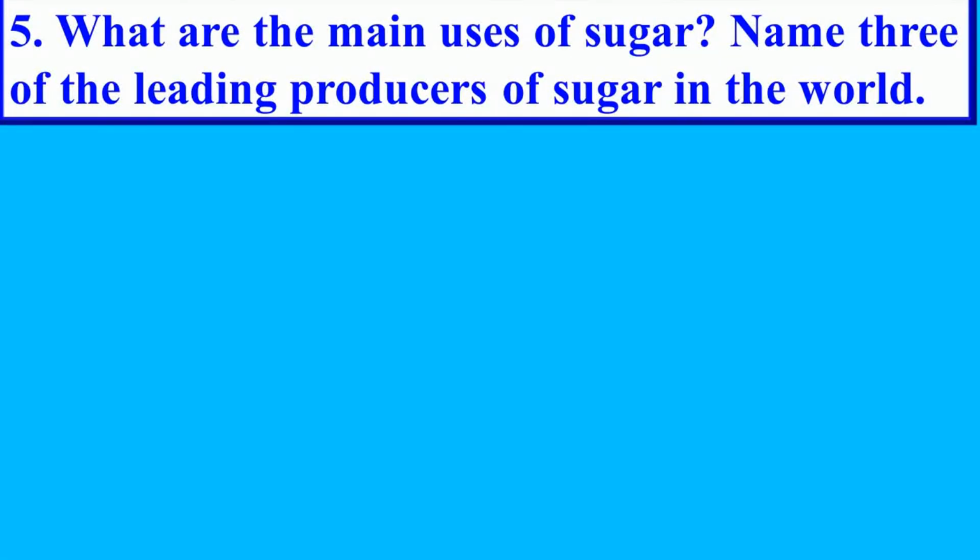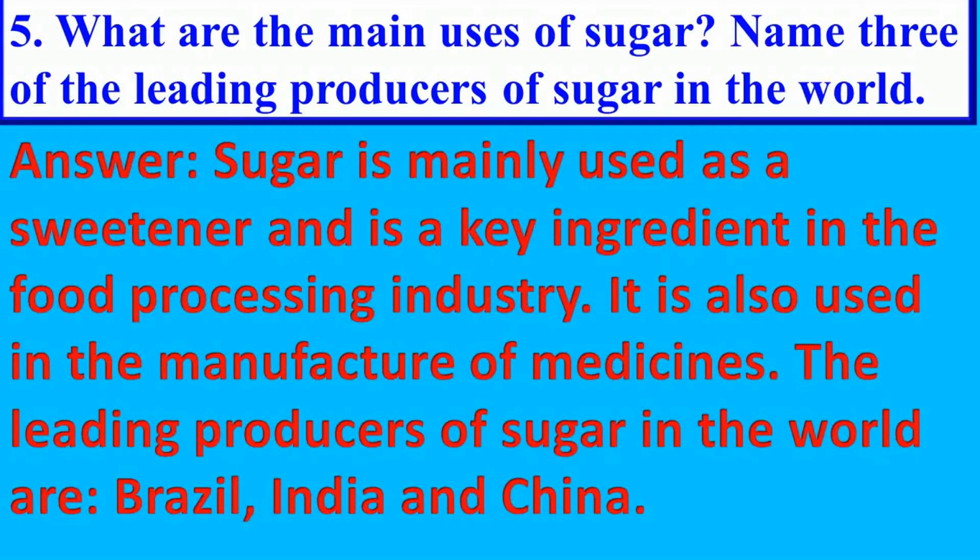What are the main uses of sugar? Name 3 of the leading producers of sugar in the world. Answer is: sugar is mainly used as a sweetener and is a key ingredient in the food processing industry. It is also used in the manufacture of medicines. The leading producers of sugar in the world are Brazil, India, and China.